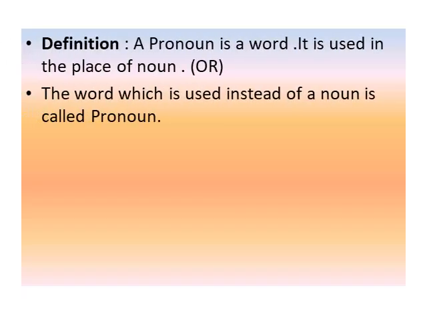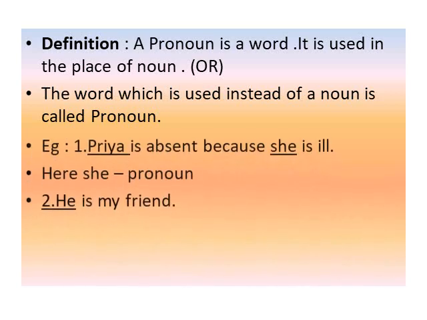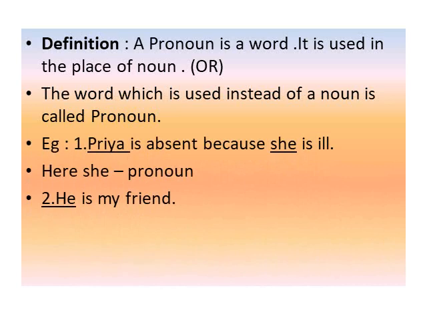Let us try to understand the definition of pronoun. A pronoun is a word used in the place of a noun, or the word which is used instead of a noun is called a pronoun. For example, Priya is absent because she is ill. In this sentence, Priya is a noun. Instead of Priya, we use she. Here, she is a pronoun. The second example: he is my friend. In this sentence, he is the pronoun.